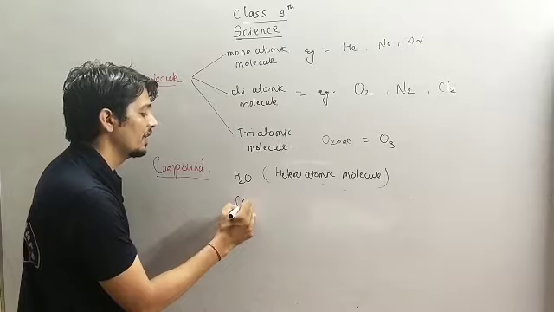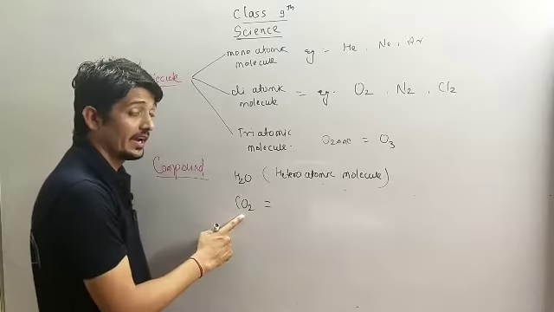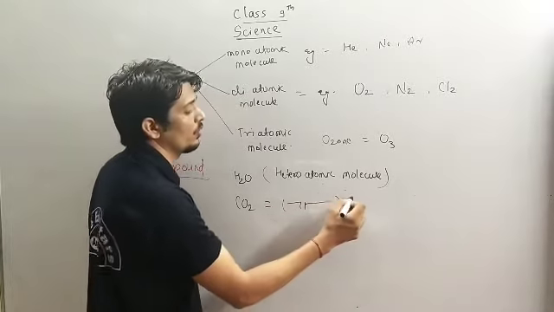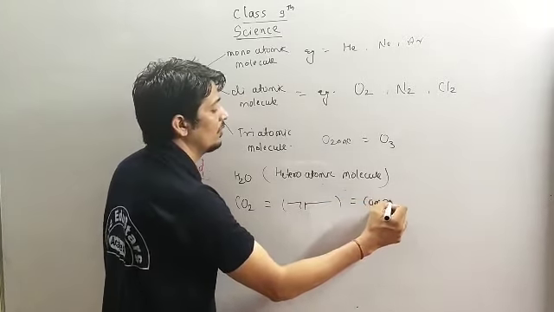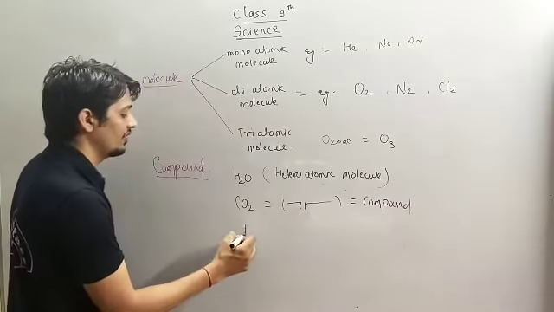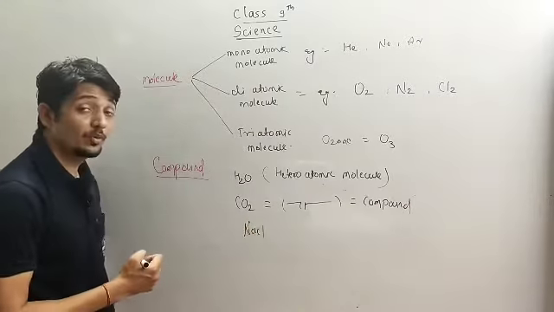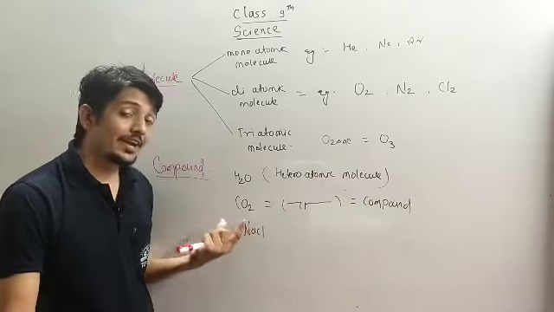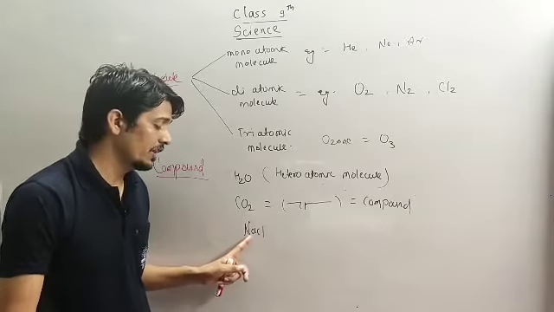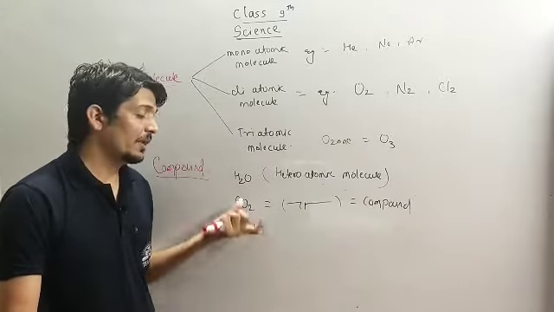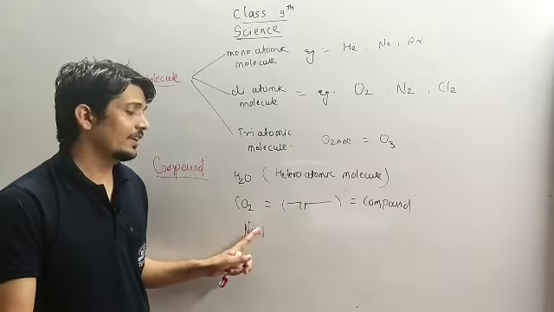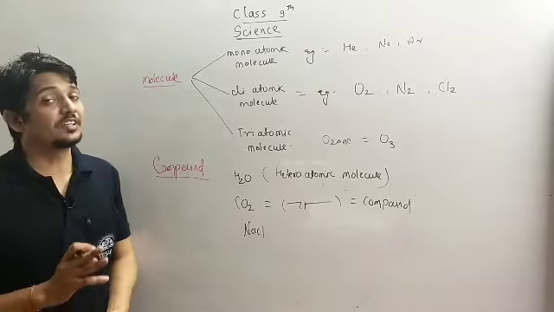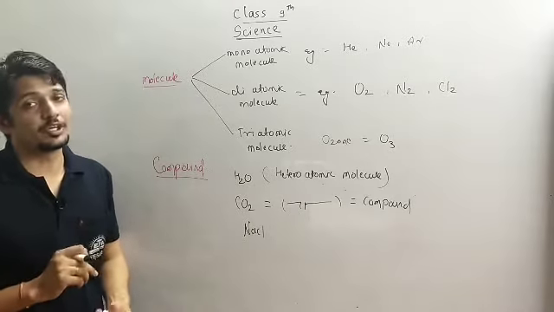We have carbon dioxide. Here we have one carbon along with two oxygen atoms. Again it is a heteroatomic molecule. So it is called a compound. We have NaCl. What is NaCl? It is sodium chloride that we are using in our daily diet. So it is a heteroatomic molecule. Here we have one sodium and another is chlorine, and both are combined to form salt. That is a heteroatomic compound. So this is the way we have to represent the elements and molecules.